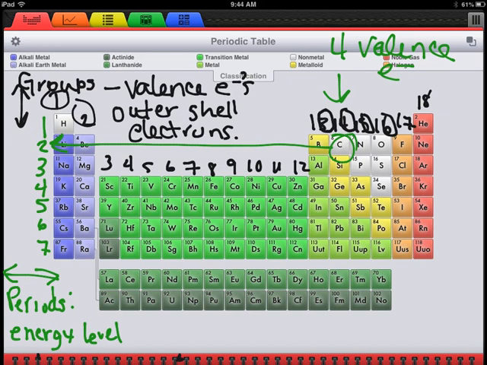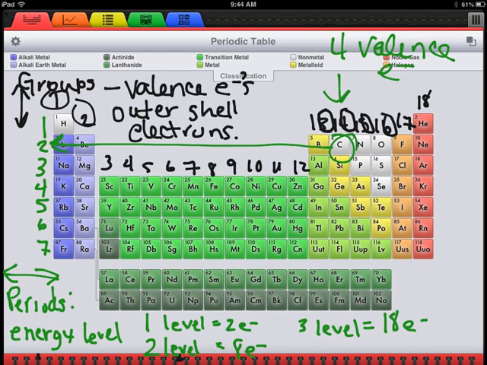So what do these energy levels tell us? It tells us how many electrons we can put into it. At the first level, there are only 2 electrons. At the second level, we have 8 possible electrons. At the third level, there are 18 possible electrons, and so on and so forth. So that's kind of how we can look at the periodic table and get some information about each of the individual atoms.